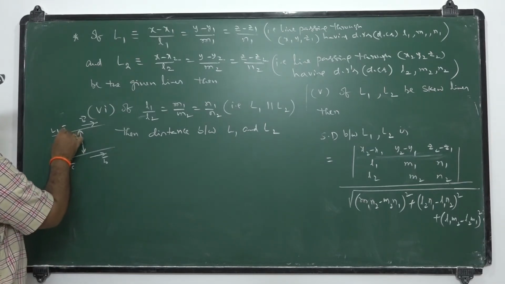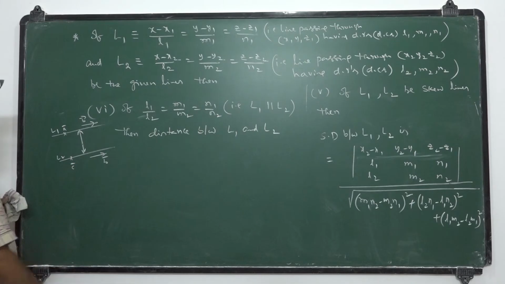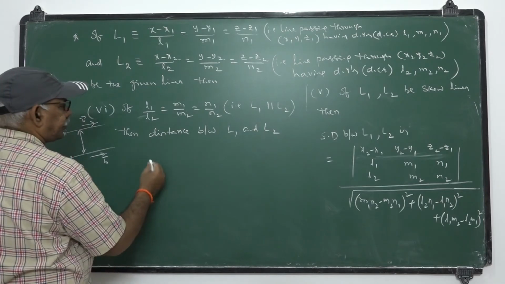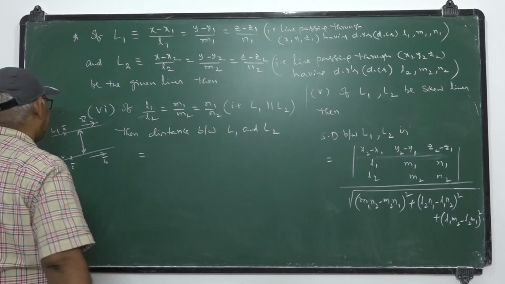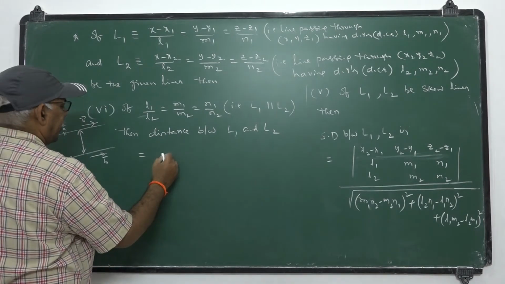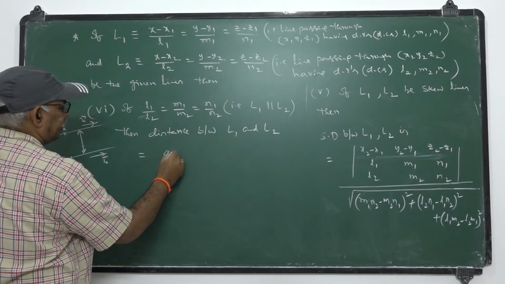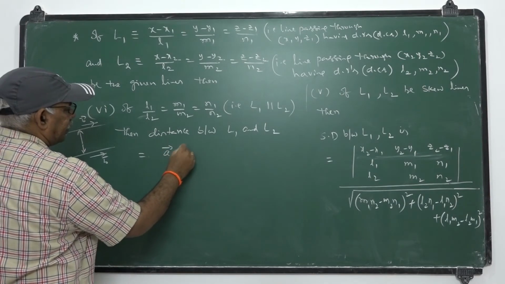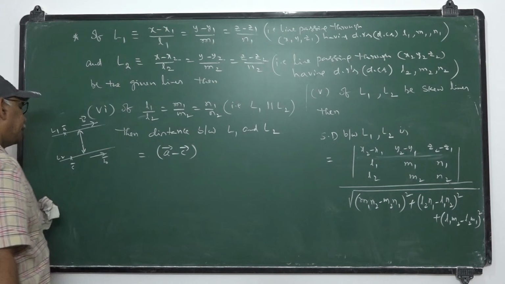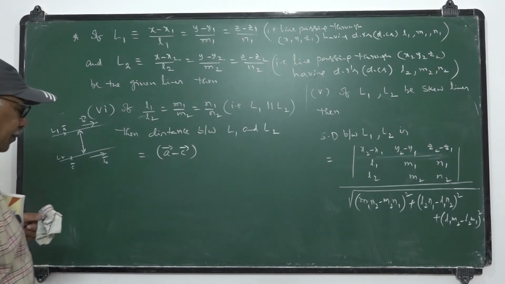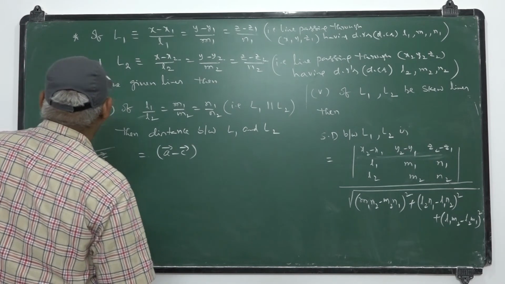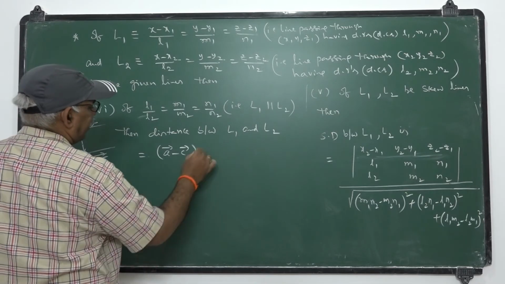That means this is x1, y1, z1, and this is x2, y2, z2. Then the distance between L1 and L2 is given by the modulus of (A bar minus C bar) dot B bar by modulus of B bar.